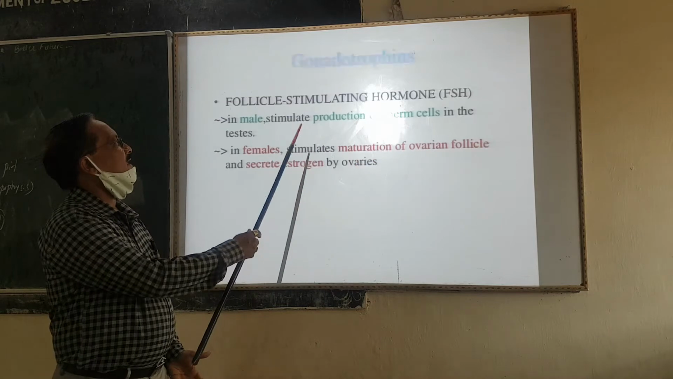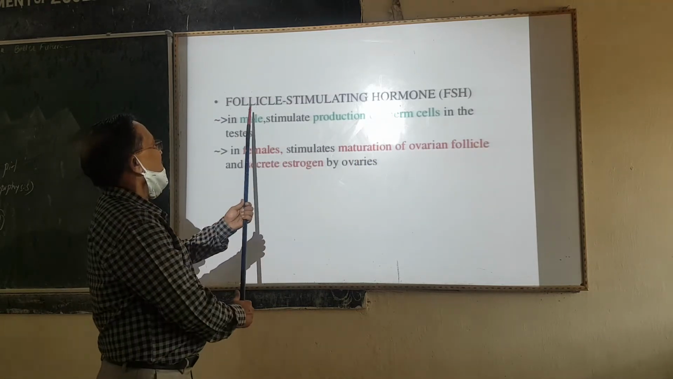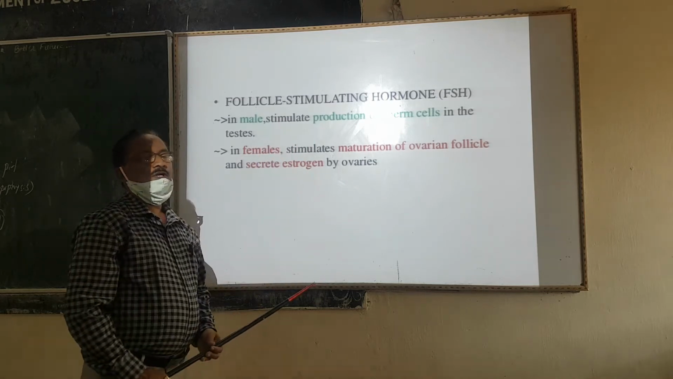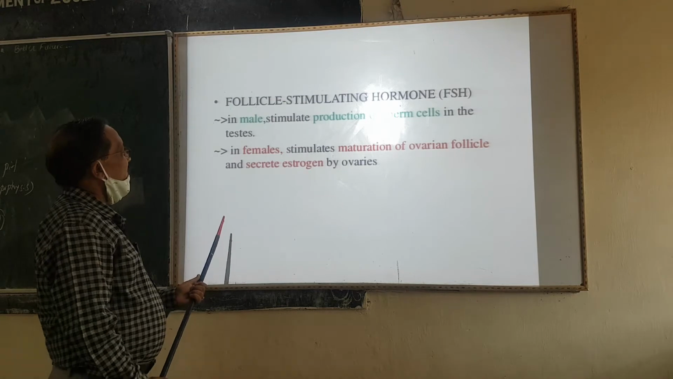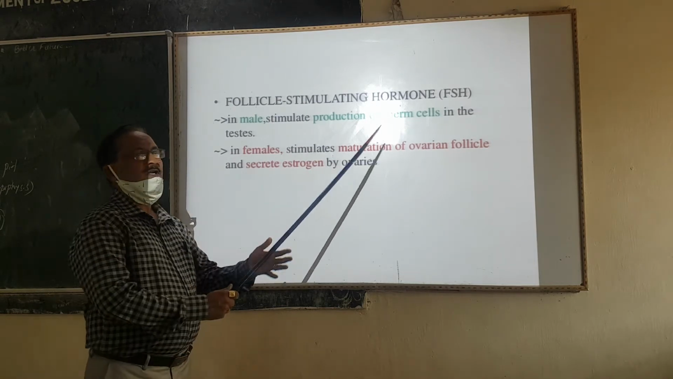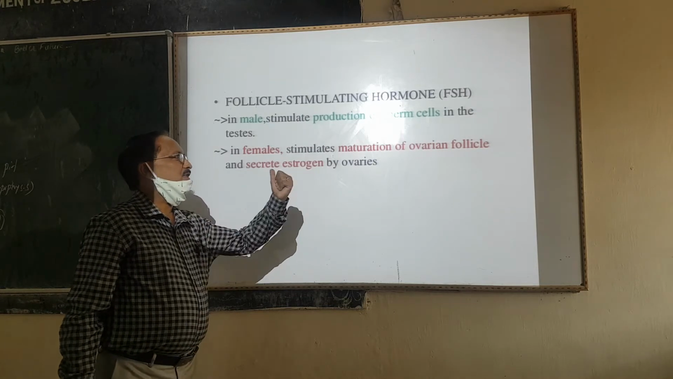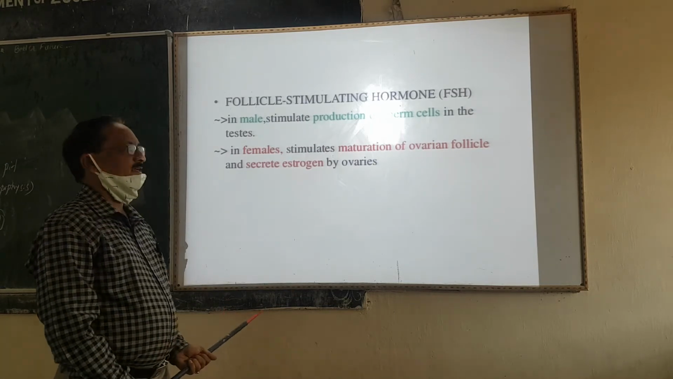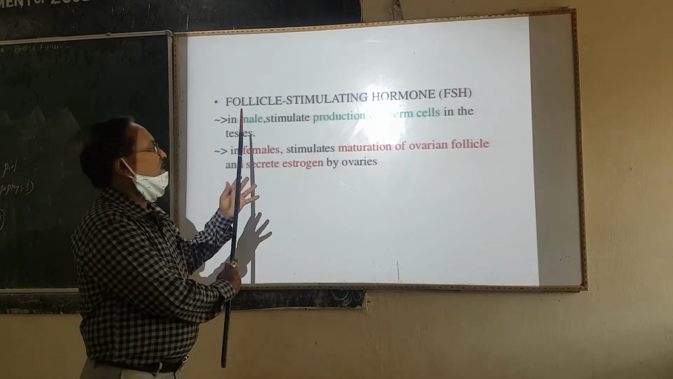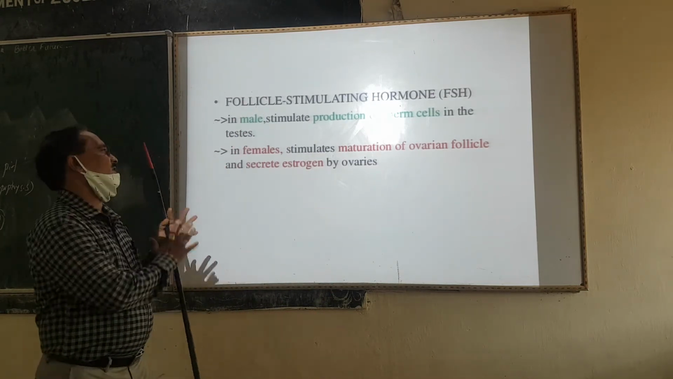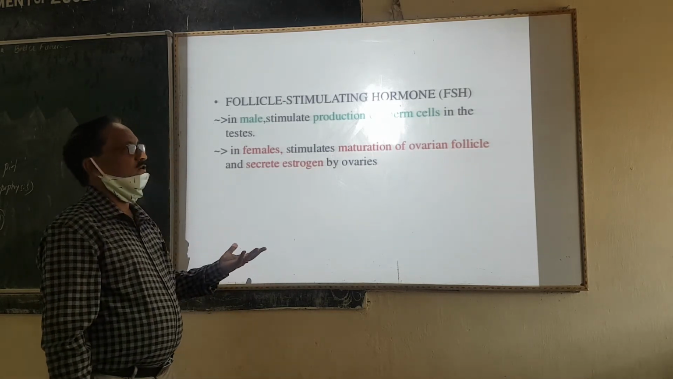And lastly, the follicle stimulating hormone, commonly called simply FSH. In males, it stimulates production of sperm cells in the testis, and in females it stimulates maturation of the ovarian follicle and secretion of estrogen by the ovaries. This is the function of the anterior pituitary, or adenohypophysis.